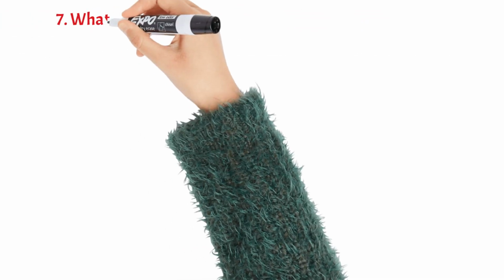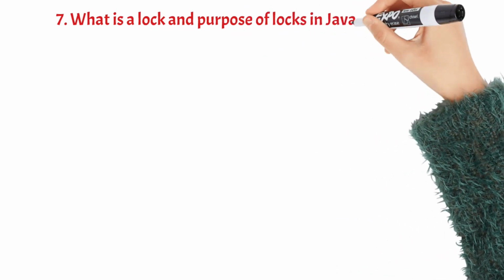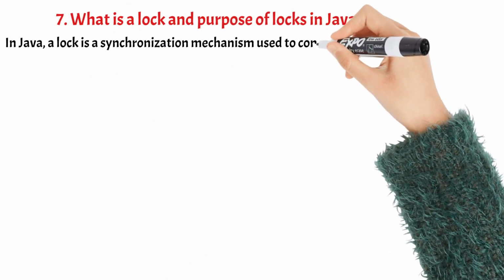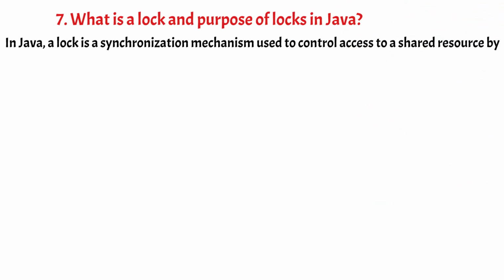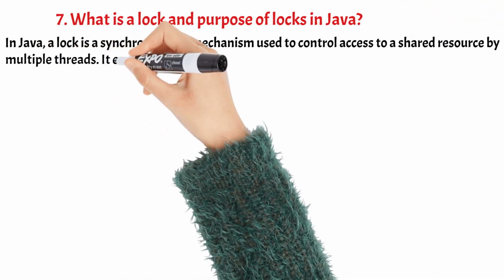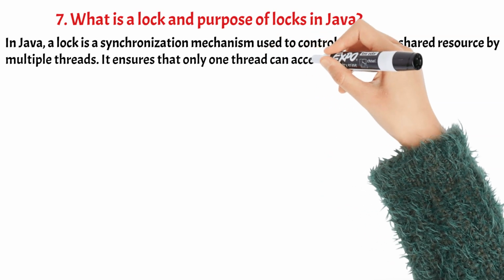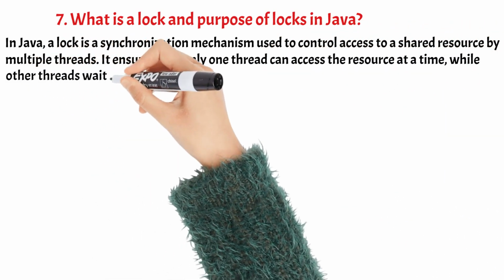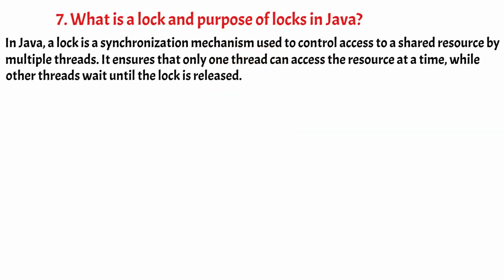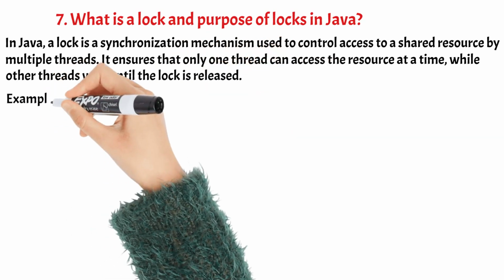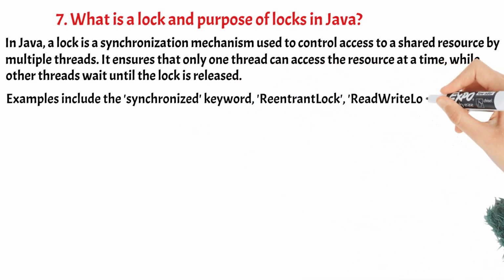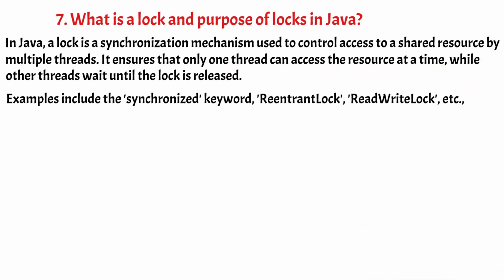7. What is a lock and purpose of locks in Java? In Java, a lock is a synchronization mechanism used to control access to a shared resource by multiple threads. It ensures that only one thread can access the resource at a time, while other threads wait until the lock is released. Examples include the synchronized keyword, ReentrantLock, ReadWriteLock, etc.